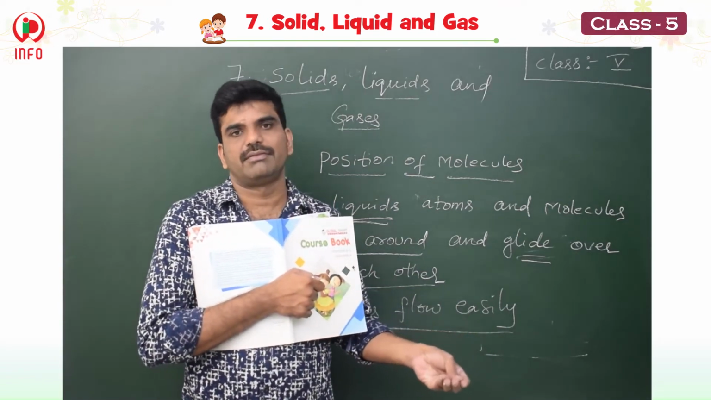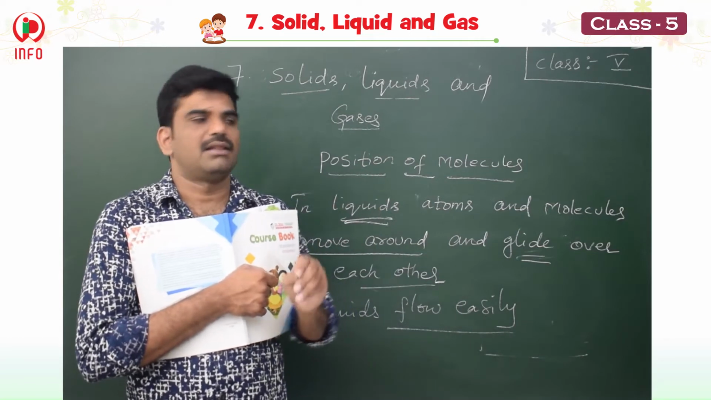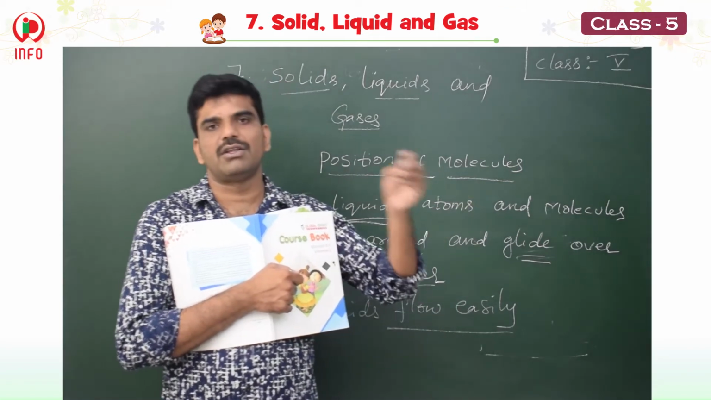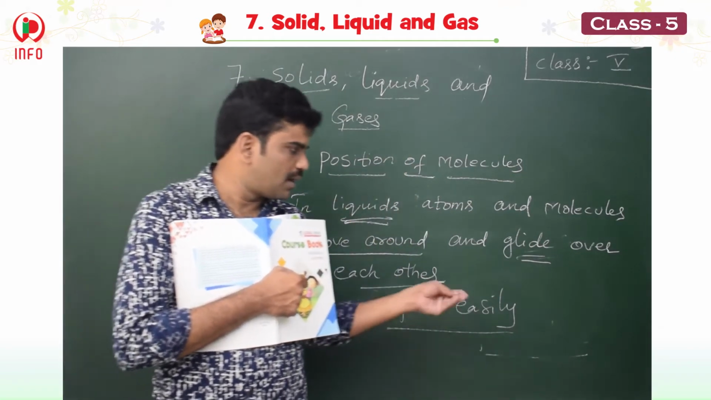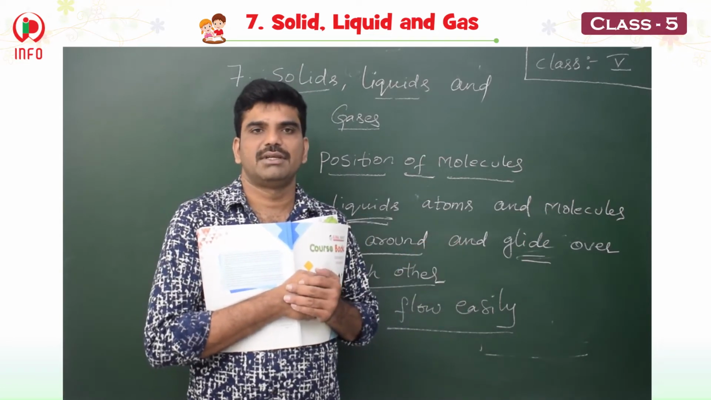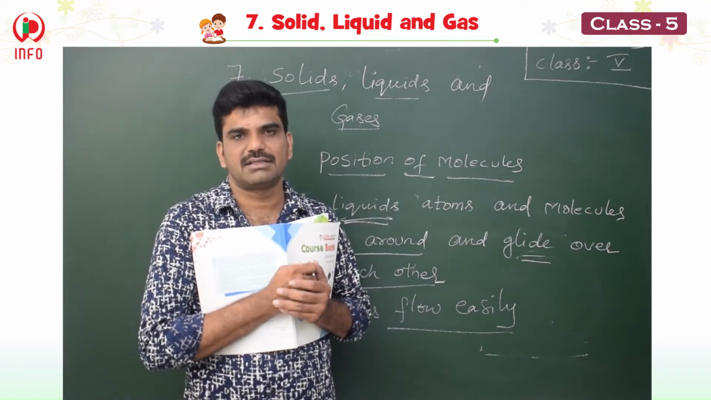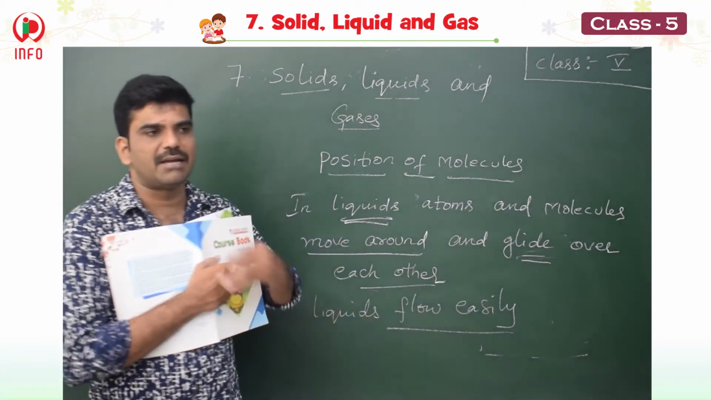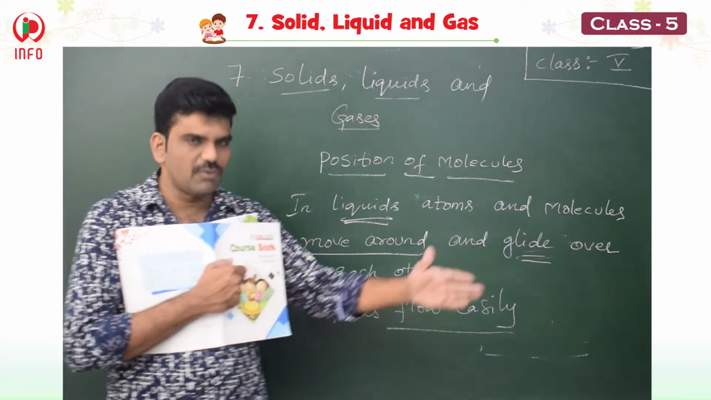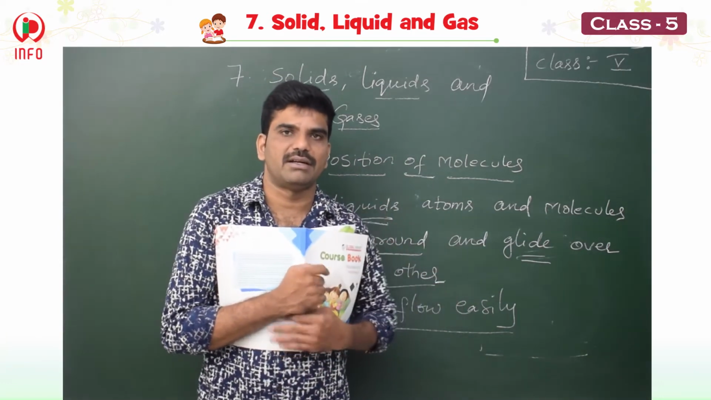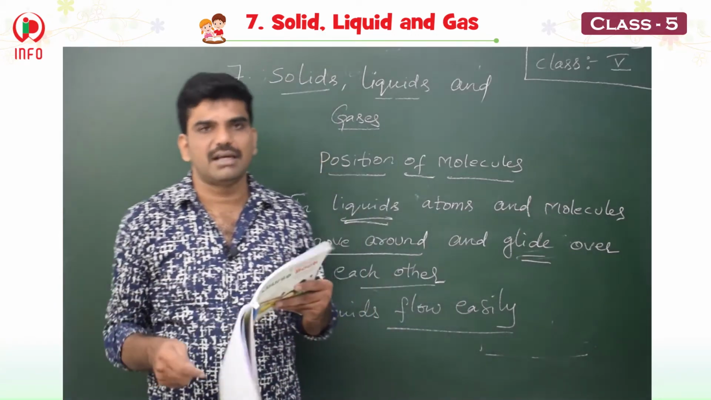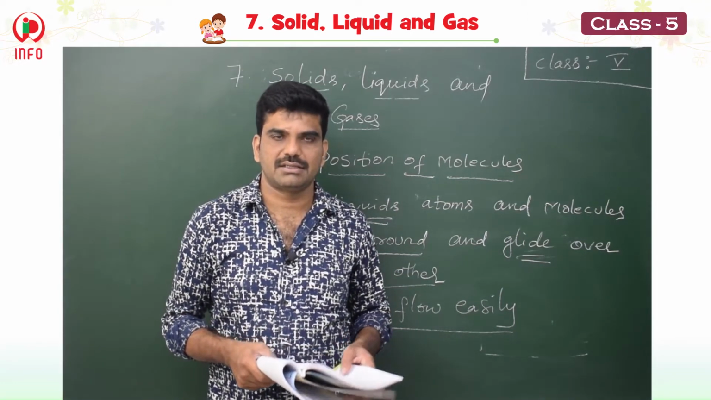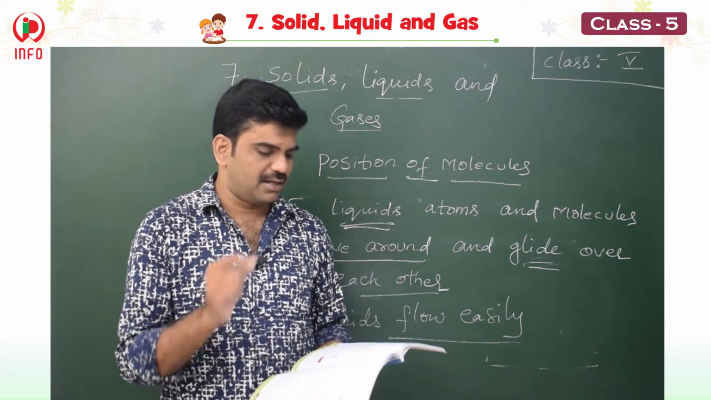If you pour the water into the bottle, the water occupies the shape of the bottle. If you pour the water into the pot, the water occupies the shape of the pot. Why are these poured into containers? Because they glide over each other and they can flow easily. Flow means movement. Now let's go for the third one, which is called gas.